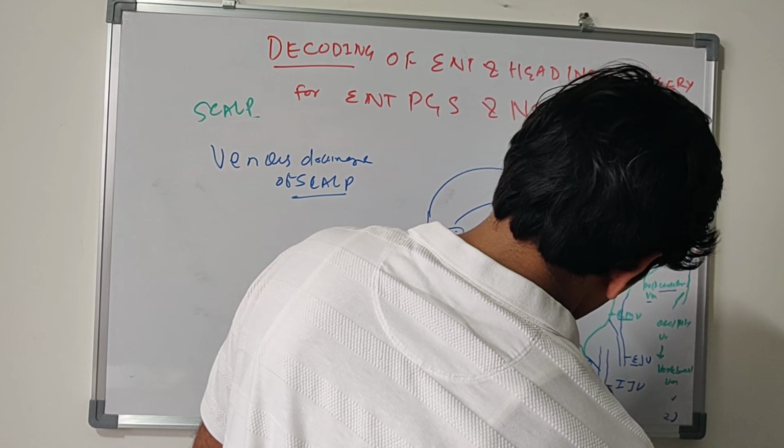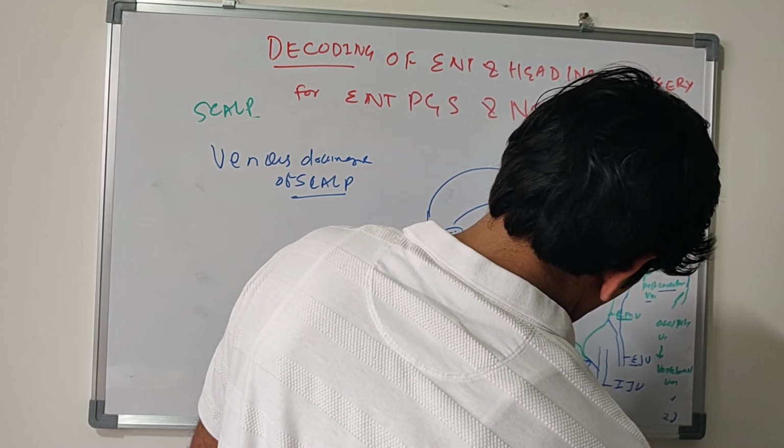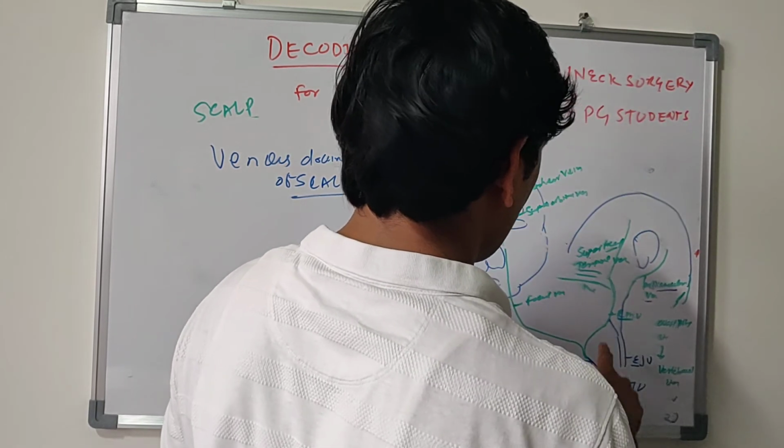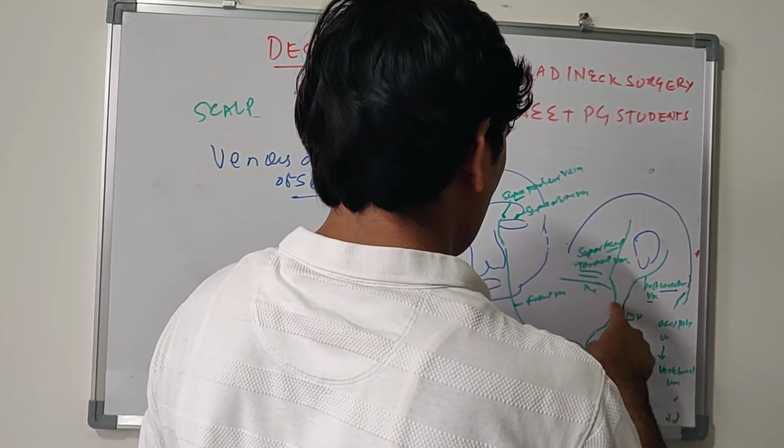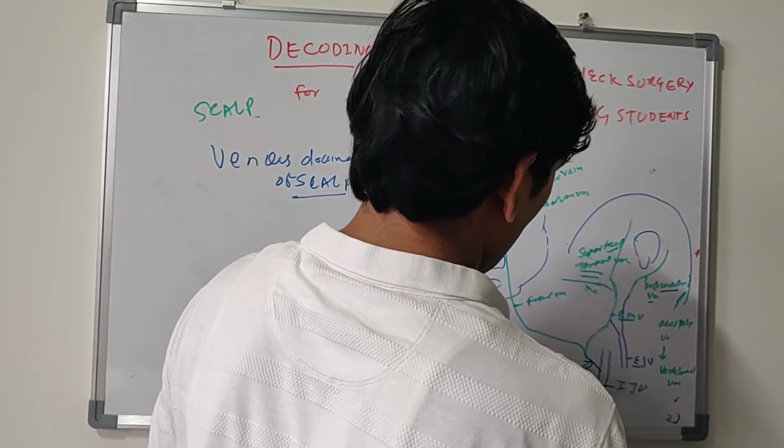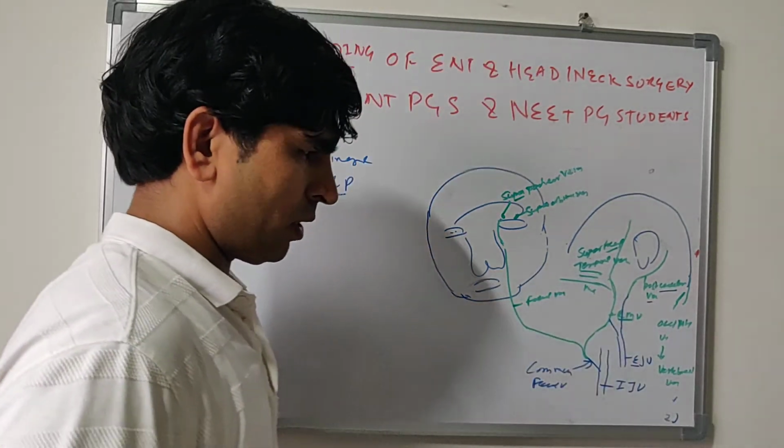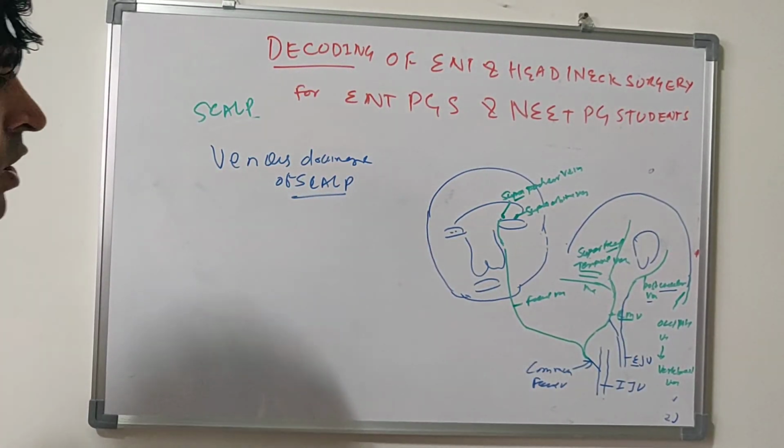Okay, common facial vein is formed by the anterior division of retromandibular vein and facial vein, and drains into IJV. Okay, this is about venous drainage.